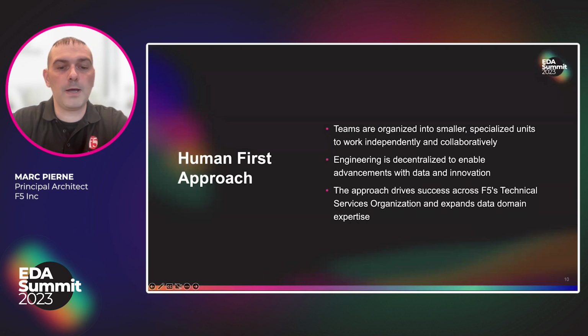Finally, our approach at F5 is centered around a human-first approach. I probably sound a little robotic today. However, our leadership encourages us to work in teams in smaller specialized units, allowing individuals to work independently and collaboratively towards common agile goals. By achieving robust security measures, iterating on governance practices, decentralizing the engineering, and enabling advancements with data and innovation, we're able to drive success across our technology services organization.